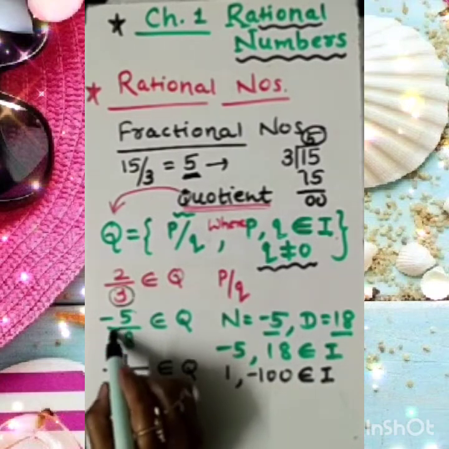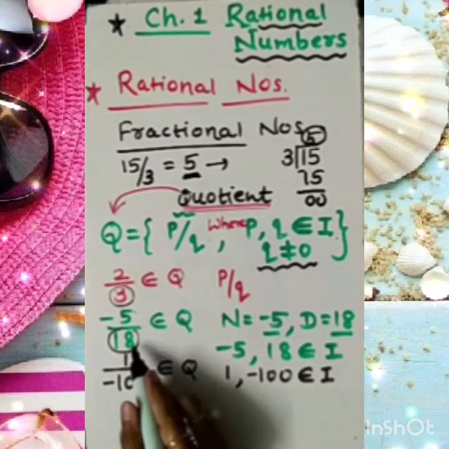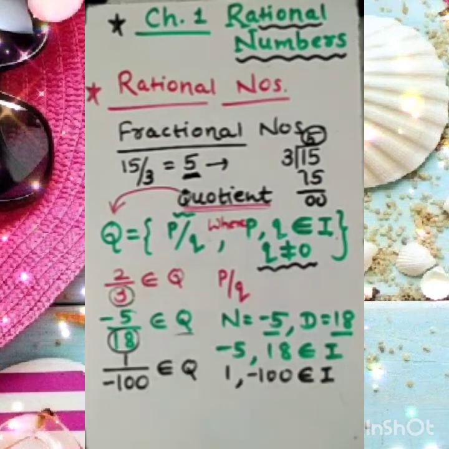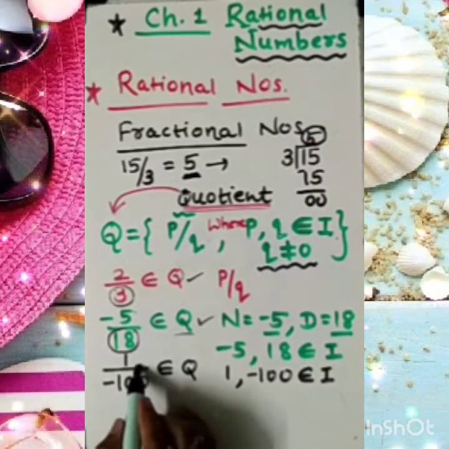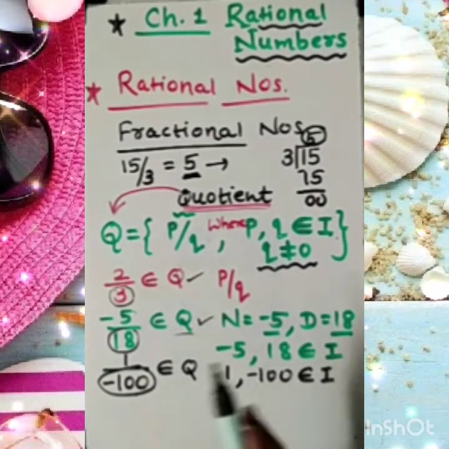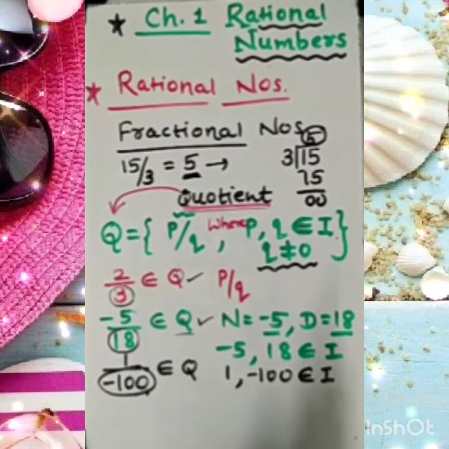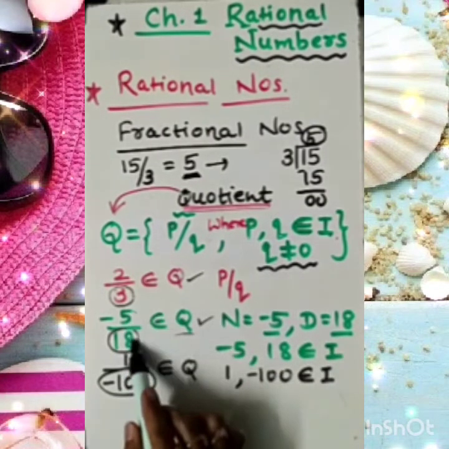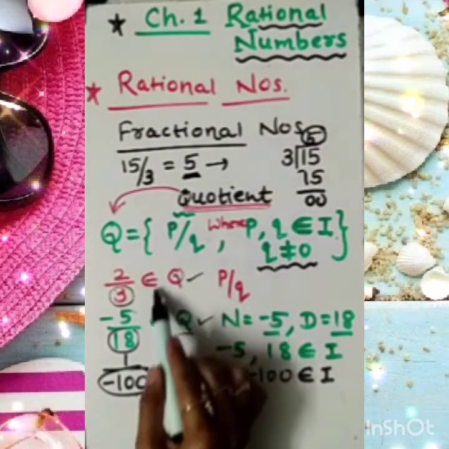Now what about 18? Just look at your screen. 18, is it 0? No. Again the denominator is not 0. So we can say yes, it is in the set of rational numbers. Once again, check here for this 1 upon minus 100. Minus 100 is not equal to 0. So of course all the way the denominator is not equal to 0. That's why all these three numbers which we have chosen as examples are rational numbers.